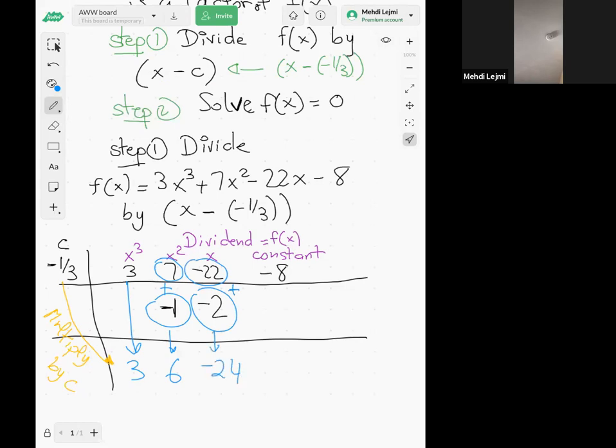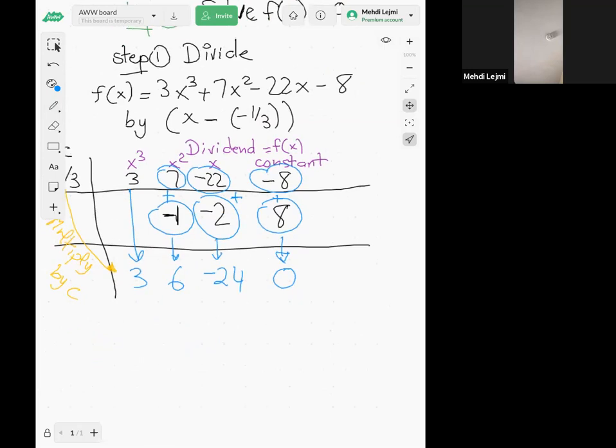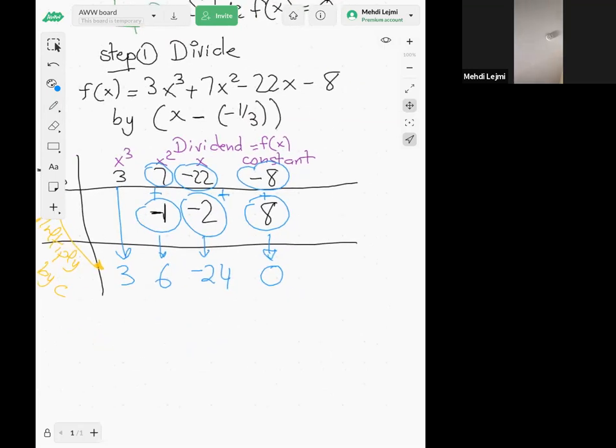Negative 24 times negative 1/3, negative times negative is positive, 24 over 3, that's 8. So here's my 8, and then negative 8 plus 8 is, as expected, 0. If you don't get 0, guys, then it means that you made a mistake. Why? Because negative 1/3 is supposed to be a solution, right?